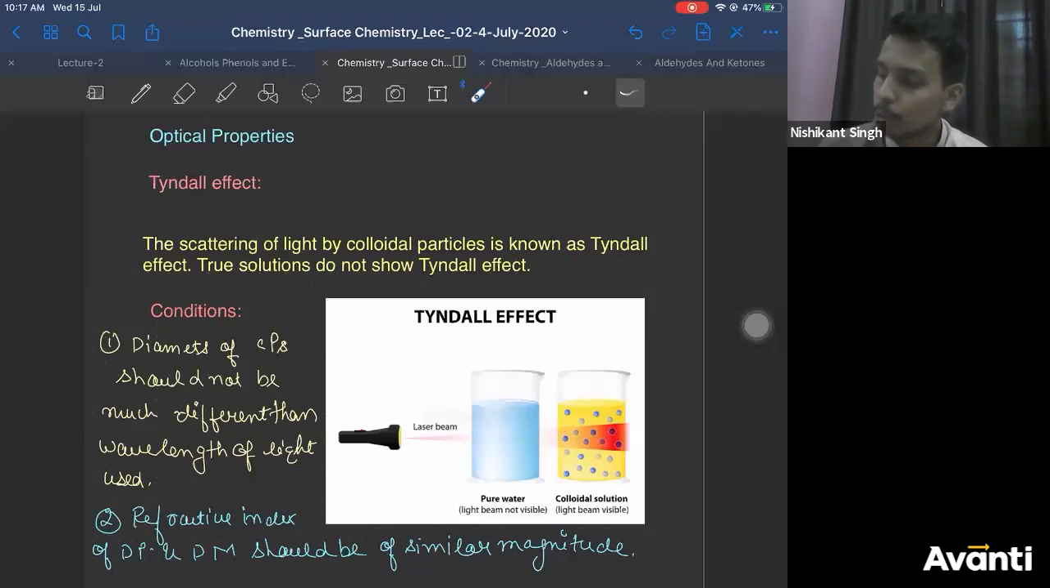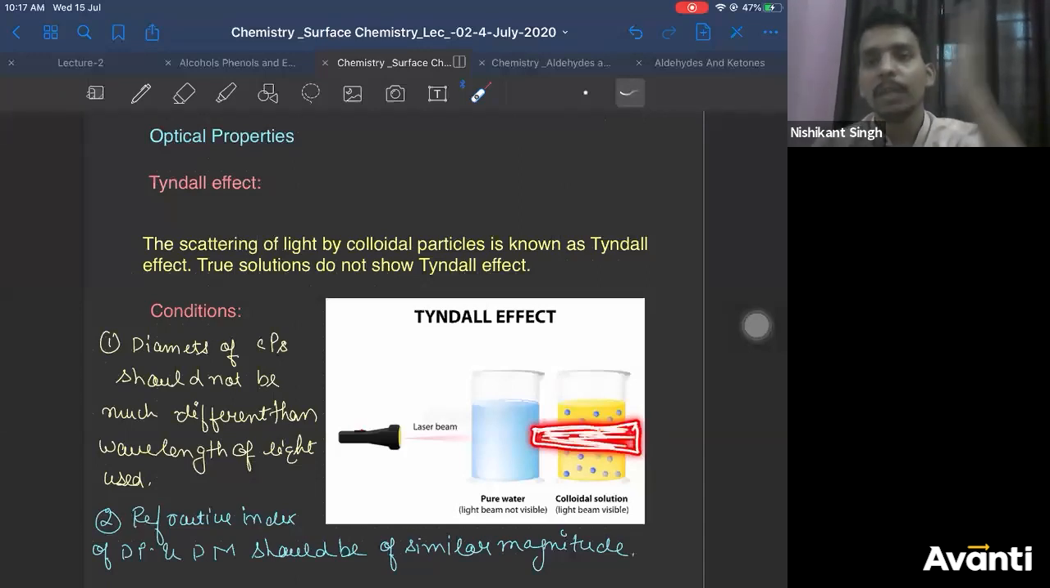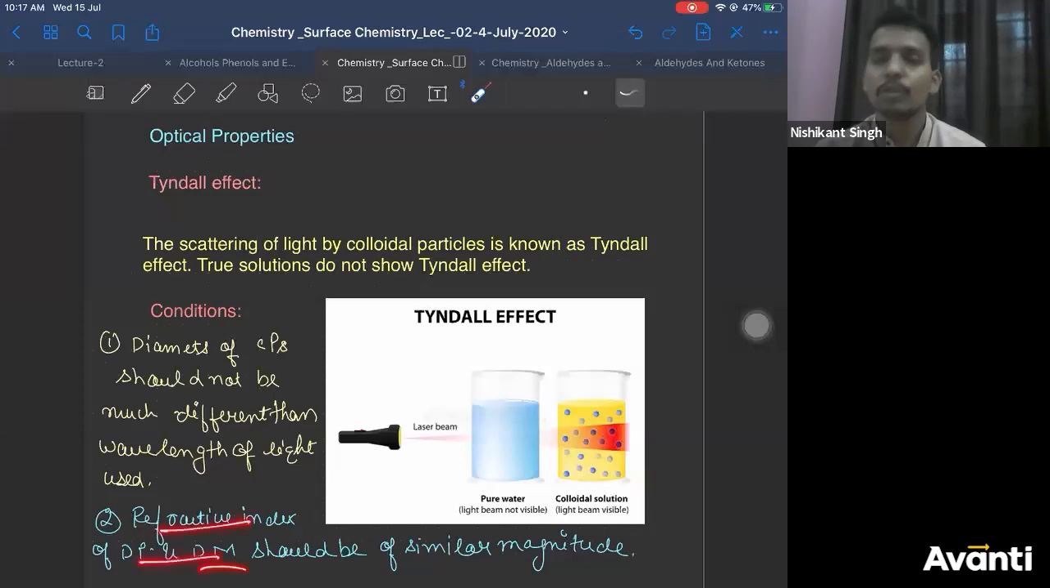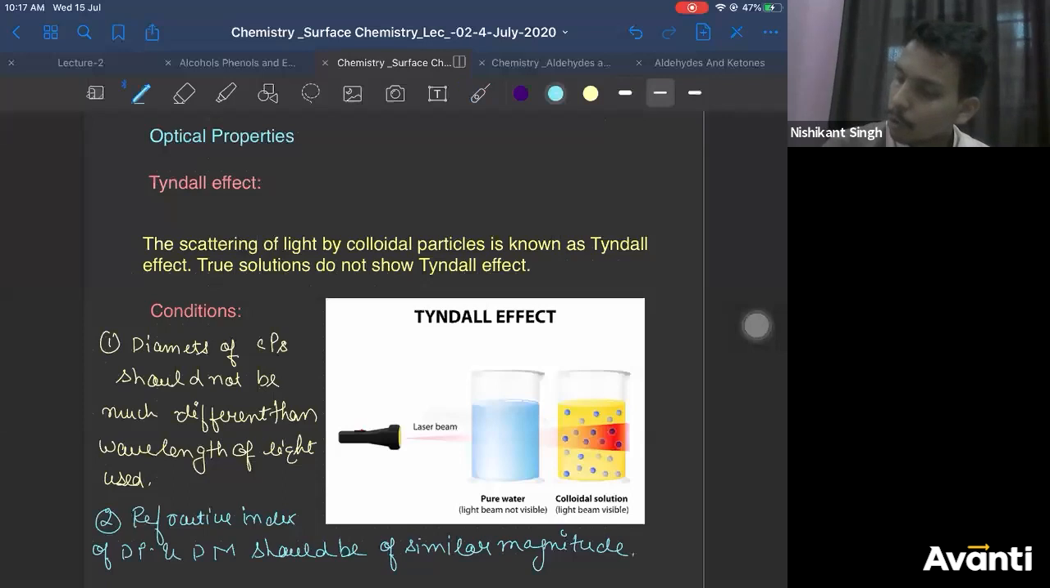But if you want to show the Tyndall effect, the rays should remain in a given region. They should not deviate much. So for that, your refractive indexes should be the same. If the refractive indexes are different, the bending of light will be more, so you'll not be able to see the light traveling in the same path. The cone which you get here is also known as the Tyndall cone.